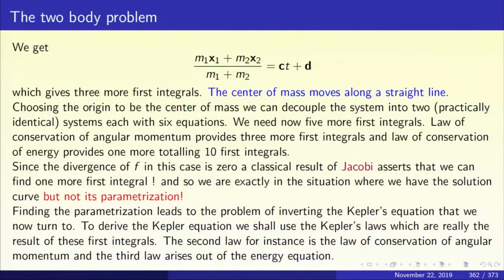Now what is v1? v1 is x1 dot and v2 is x2 dot, where x1 and x2 are the positions. So we get d/dt of (m1 x1 plus m2 x2) upon (m1 plus m2) is c. So we can immediately integrate this and we get that (m1 x1 plus m2 x2) upon (m1 plus m2) is ct plus d. This gives us three more integrals. This says that the center of mass moves along a straight line. We'll continue this in the next lecture.